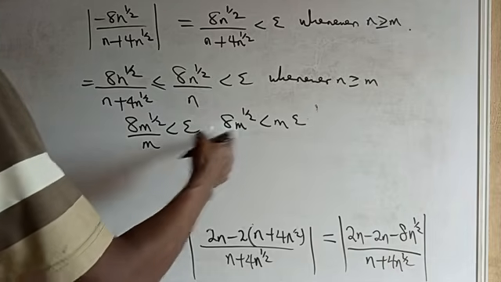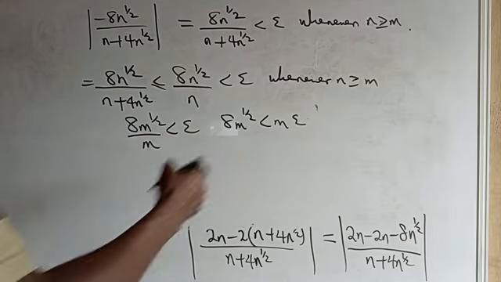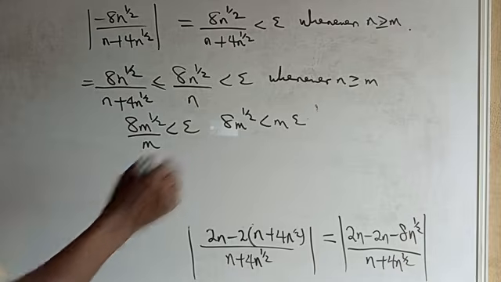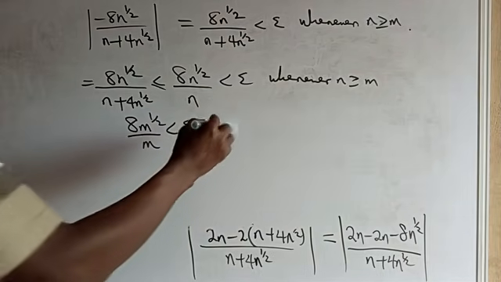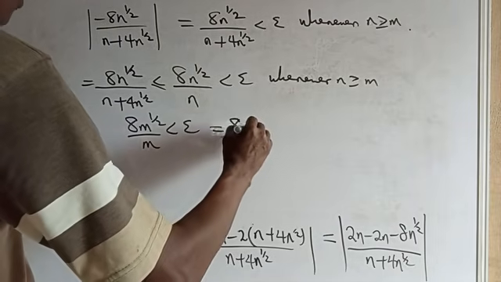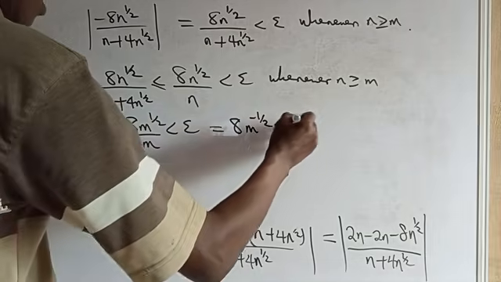If we divide through by m, we have 8m^(-1/2) less than epsilon.